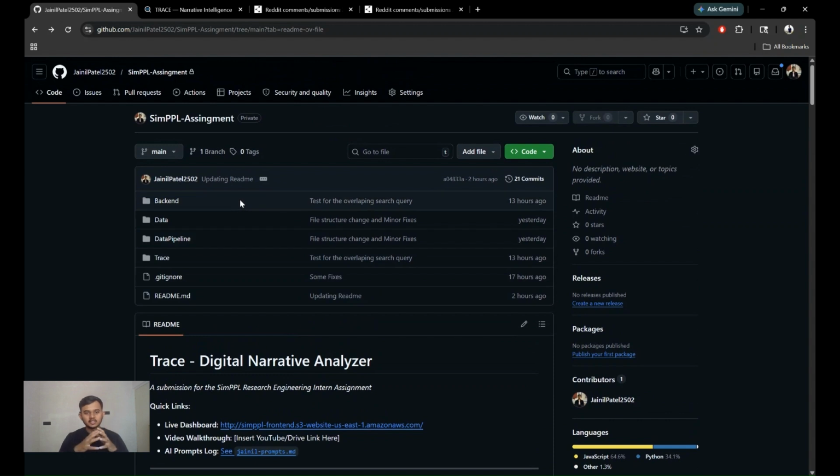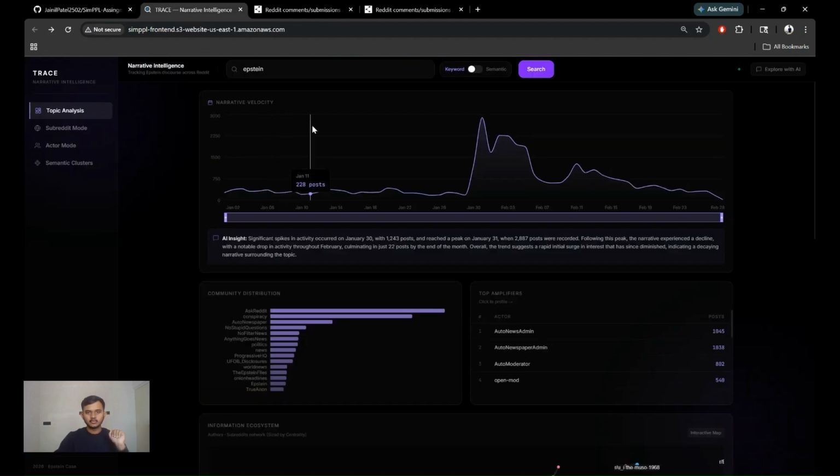So instead of showing you each and every page and telling you what the functionality is, I'll be approaching this website as a user and show how a user would actually use it in order to analyze the data. So we have two options, keyword based searching and semantic searching.